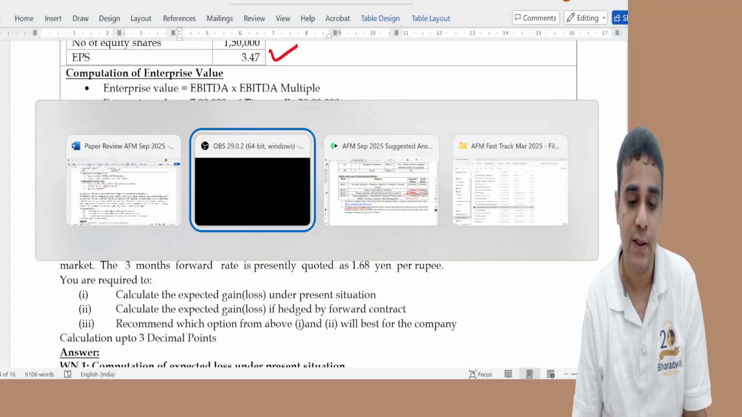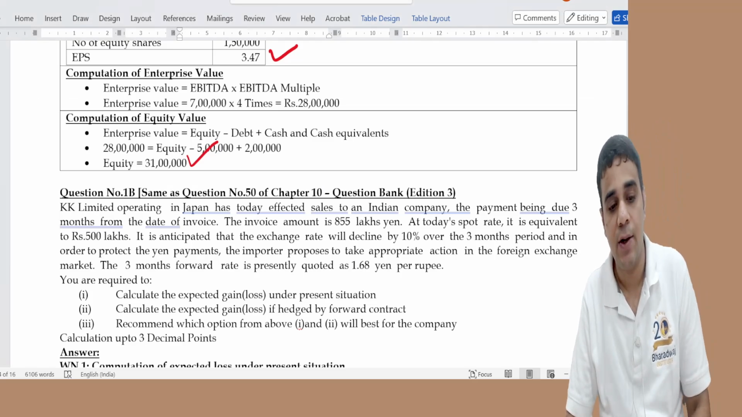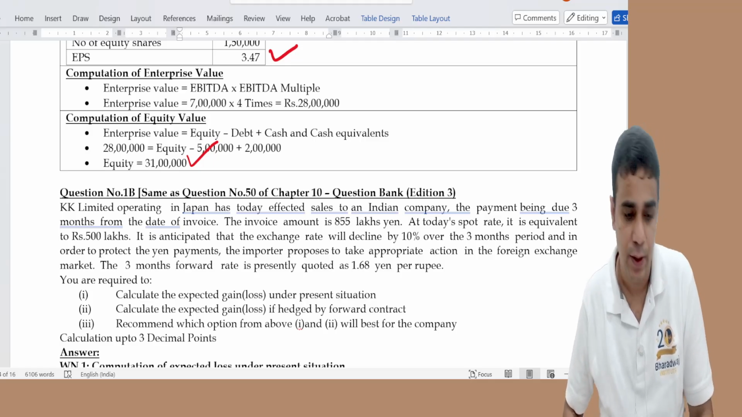This is as far as question 1A is concerned. They have tested on enterprise value, part of the business valuation topic.